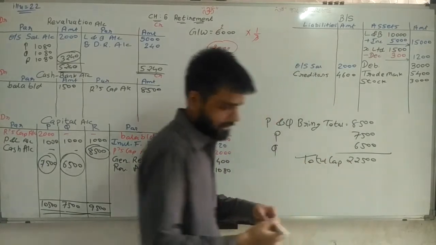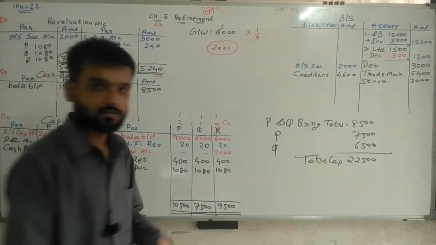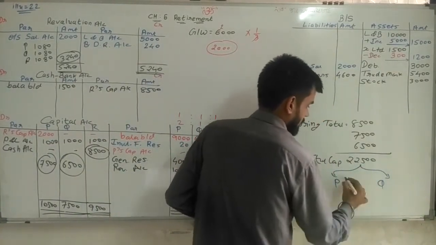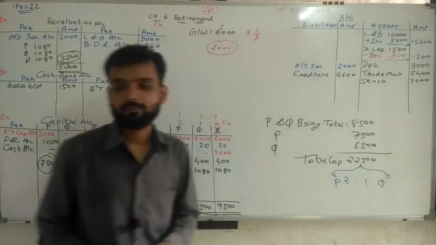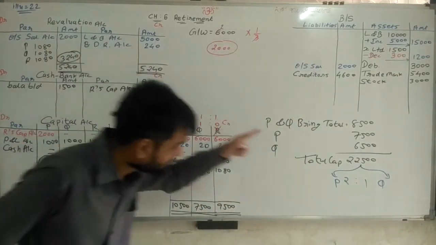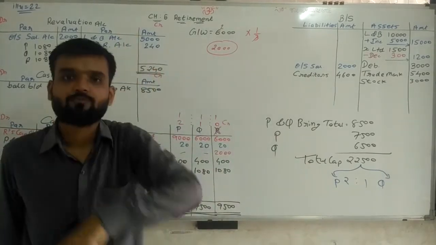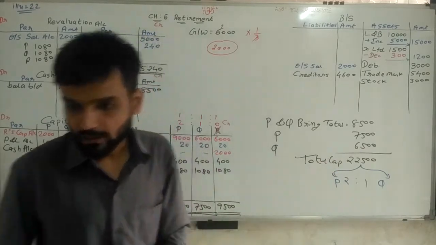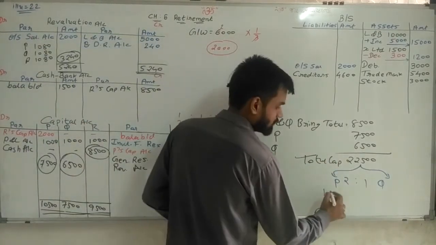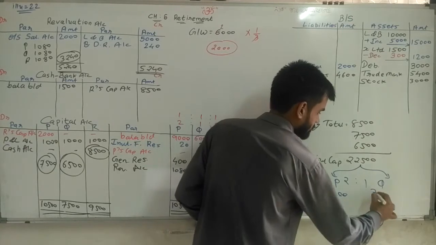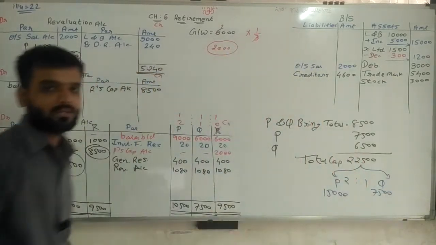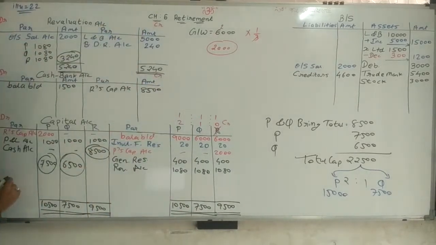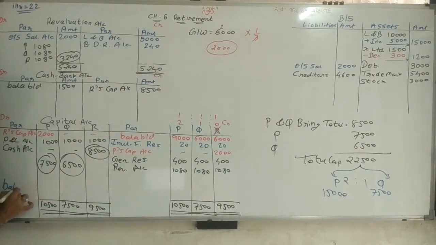And this total capital I am distributing among the partners P and Q in the new ratio 2:1. So why in 2:1? Because they are maintaining this total capital in their new ratio, and that we have to write. So if we are distributing that in the 2:1 ratio, then we are getting 15,000 and 7,500. So this is the answer. P and Q 15,000 and 7,500. This is my balancing amount.